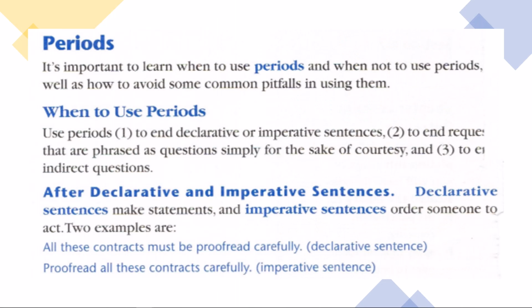This is end of sentence punctuation. So periods, it's important to learn when to use them. Use periods to end statements, sentences that are imperative and declarative, to end phrases as questions simply for the sake of courtesy, and also indirect questions. So after declarative and imperative sentences, declarative sentences make statements, and imperative sentences order someone to act. And here's a couple of examples.